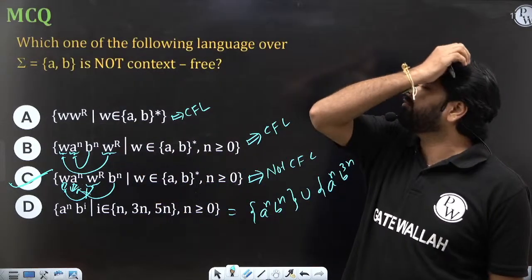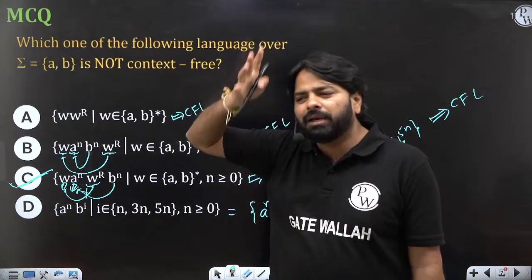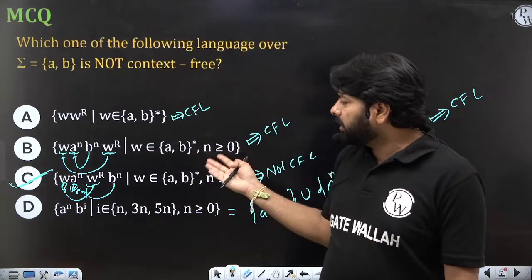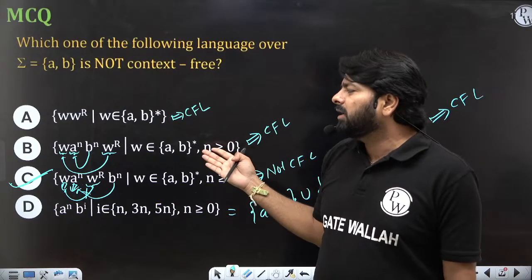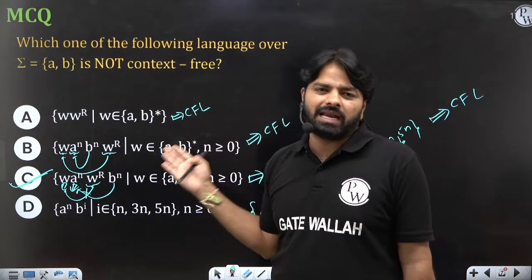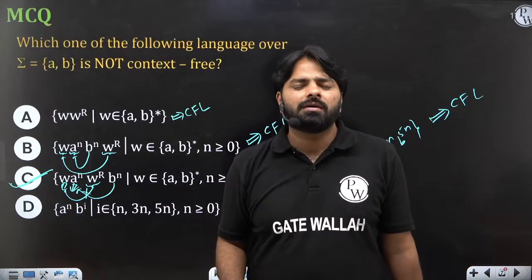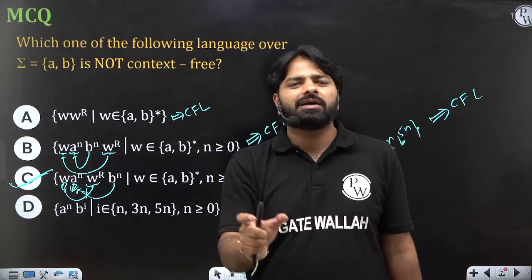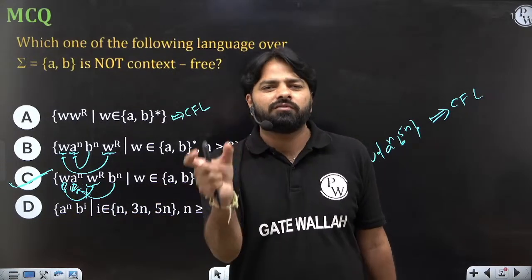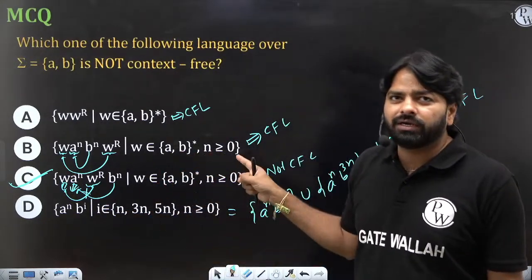Previously, W we were taking epsilon because the minimum part is covering everything. But when you take W with epsilon, it can't cover every string in the language. That should be very important. Why do you put W with epsilon? Because the portion that you get should cover the whole language, not just a few strings. So that is very important.